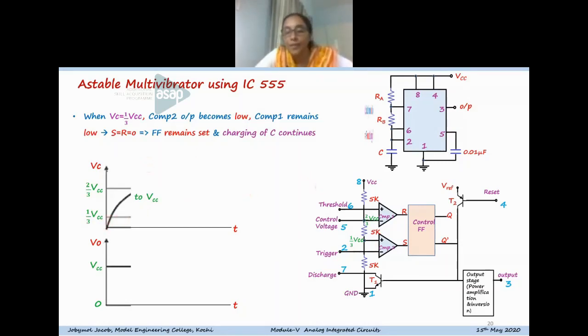We'll discuss that. If the capacitor voltage crosses 1/3 VCC, you can see comparator 1 remains in the same condition, because comparator 1's non-inverting potential is less than the inverting potential, and R is equal to 0. And for comparator 2, when the pin 2 value is greater than 1/3 VCC, comparator 2 output becomes 0. So now R and S both are 0. That is S equal to R equal to 0, and that is the memory condition.